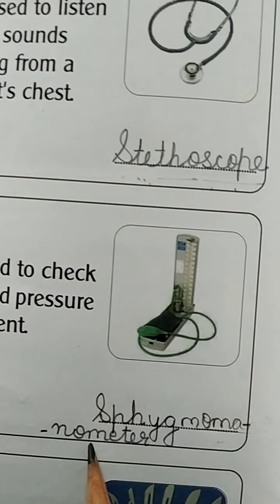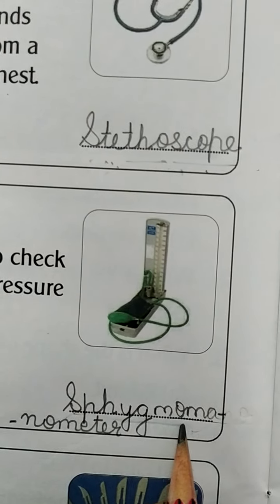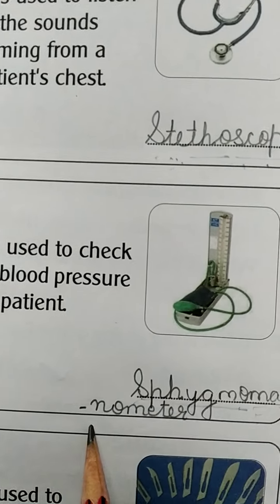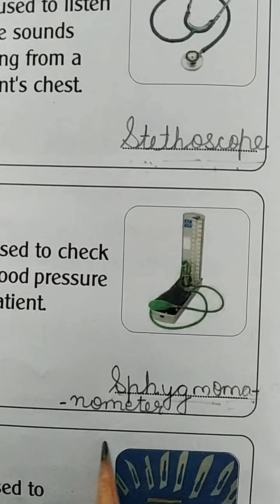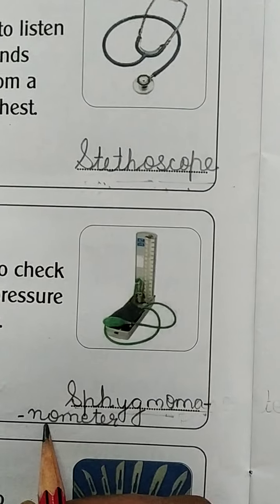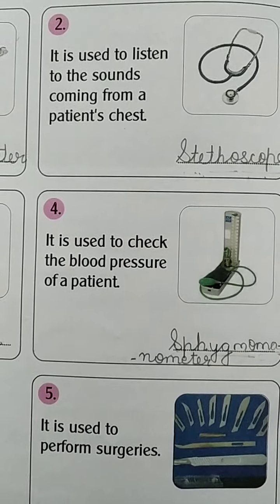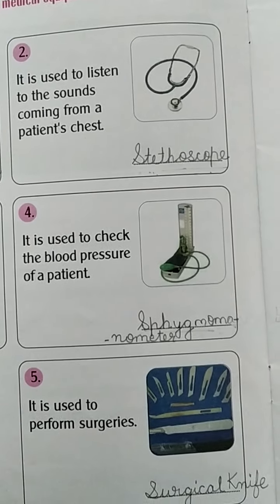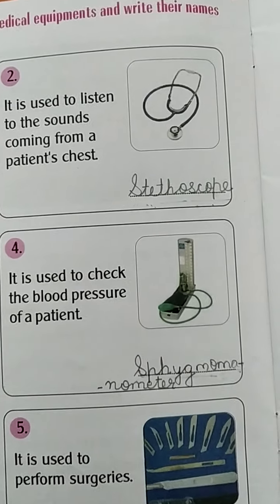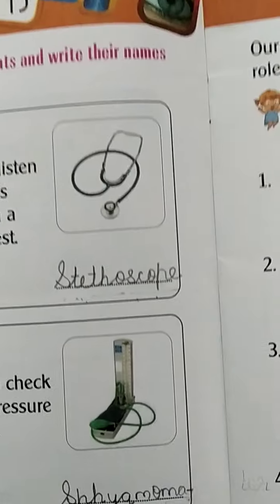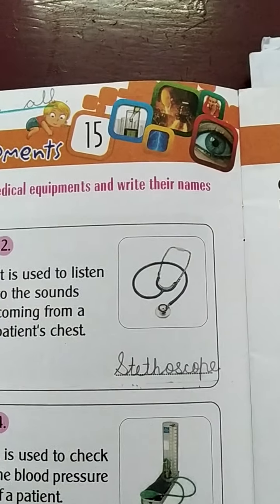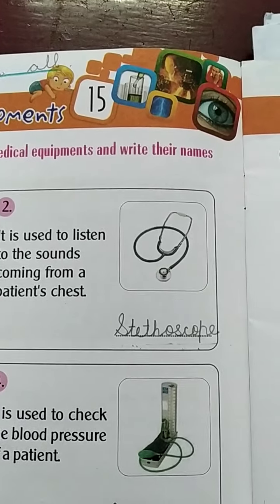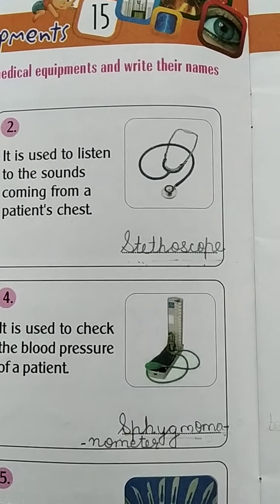Sphygmo, and mano, manometer, sphygmomanometer, okay. It is used to check the blood pressure of a patient. It has a cloth, the cloth is wrapped on the patient's hand. Then doctors check the blood pressure, okay.